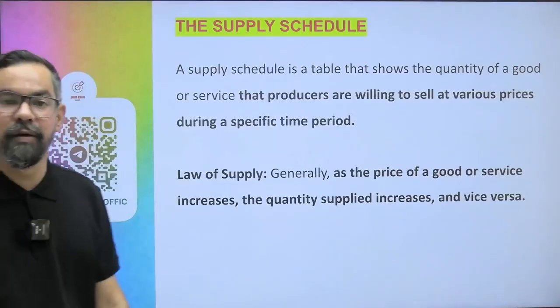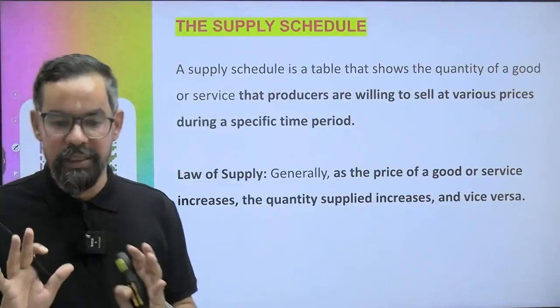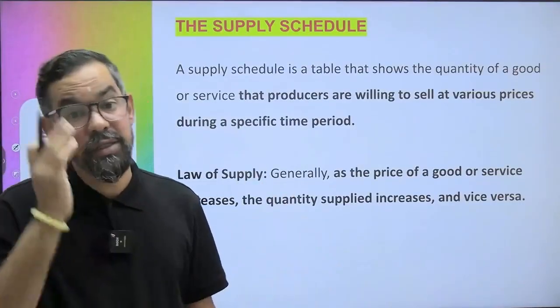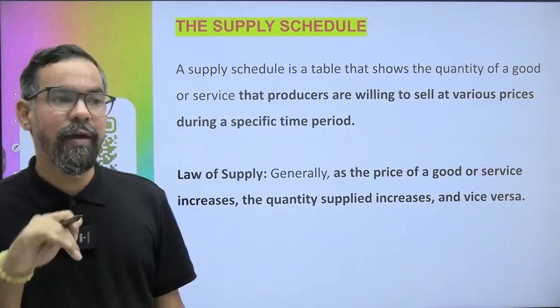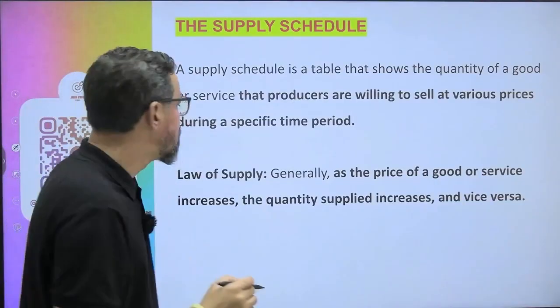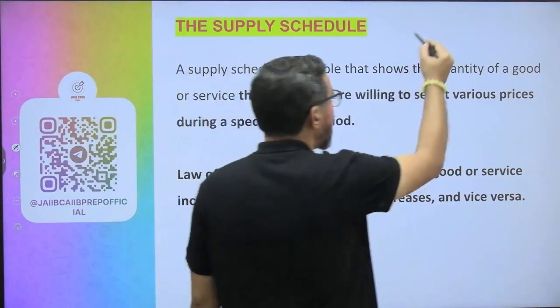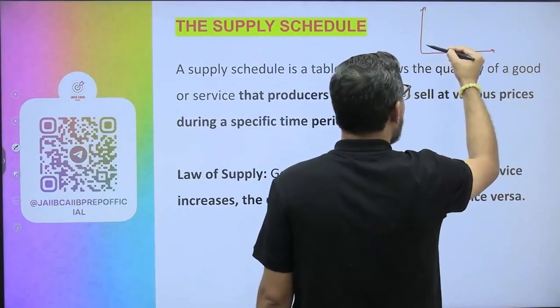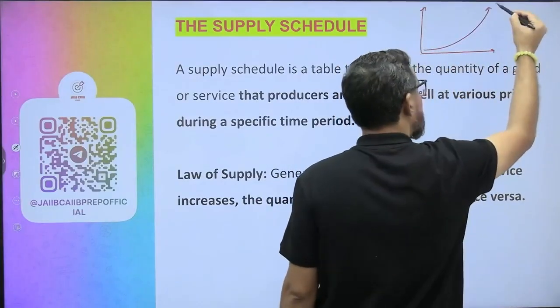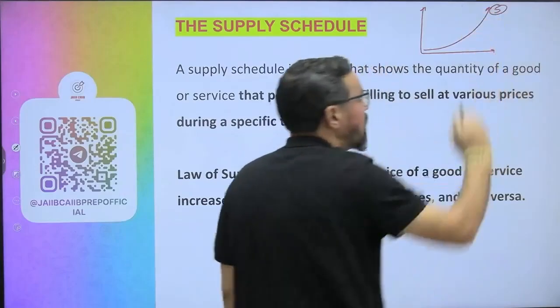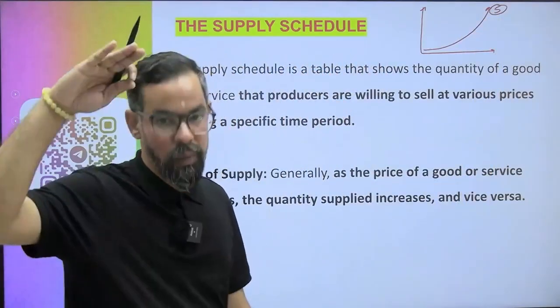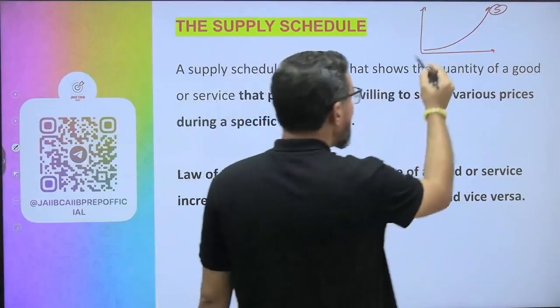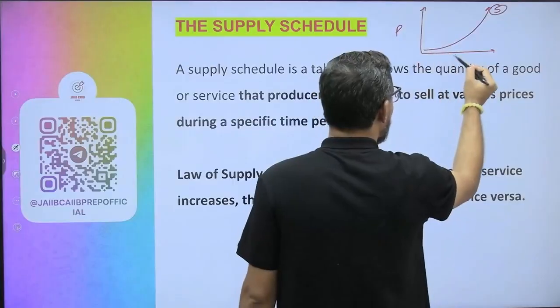Now the supply curve. So the demand schedule, hope this is clear to everyone. Now the other one is the supply schedule. When it comes to the supply curve, how do we design it? Let's say it is something like this. It is upward sloping. So this is your supply curve. It generally moves upwards. So basically, this is price and this is quantity supplied.